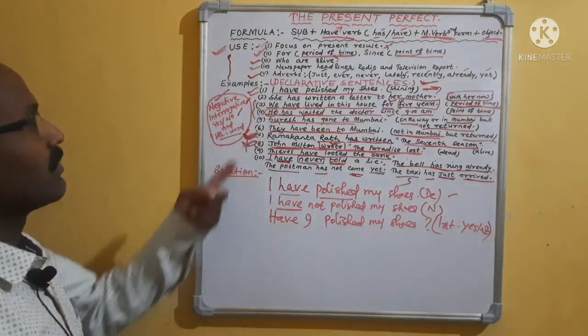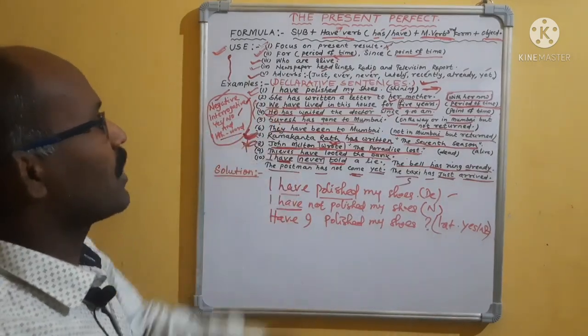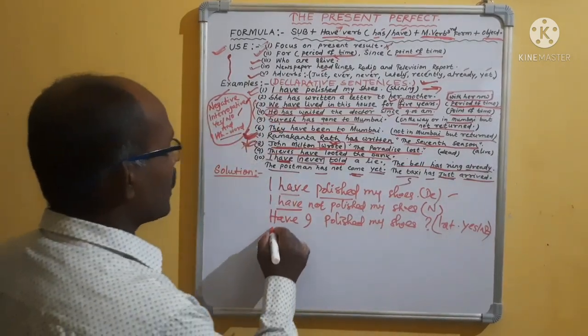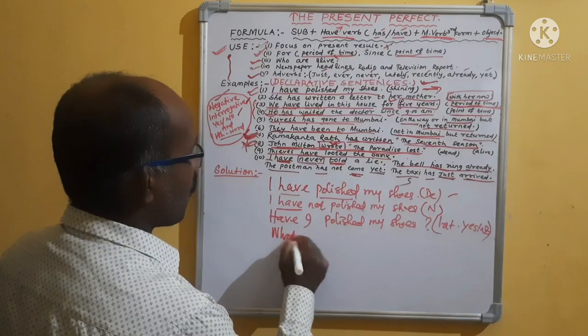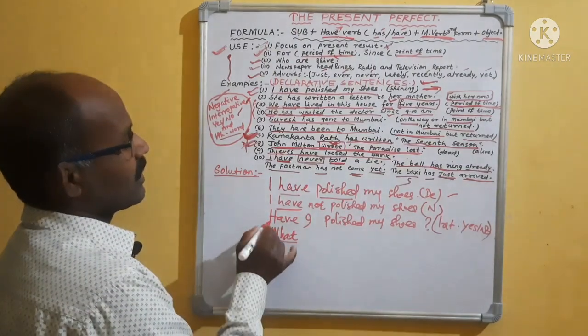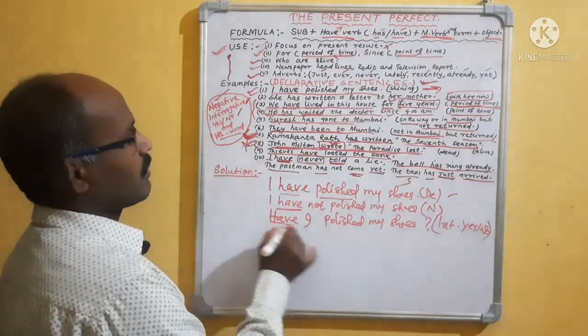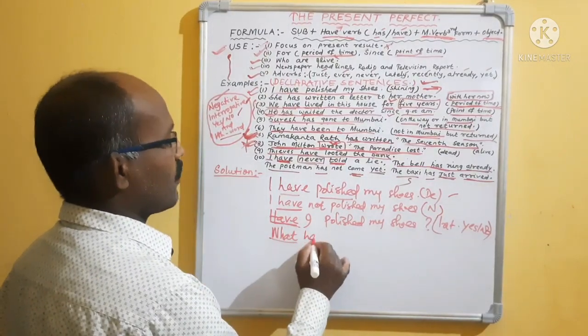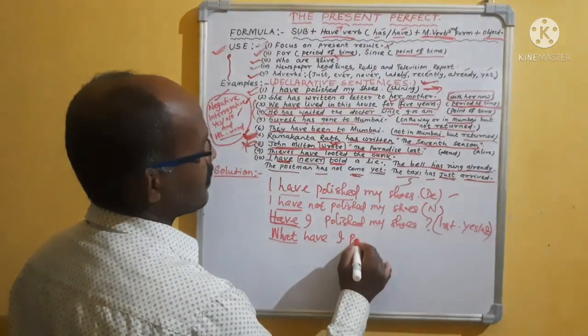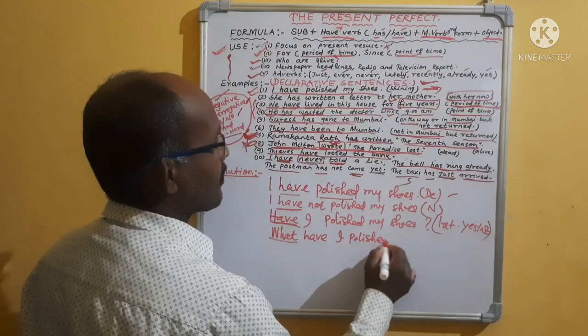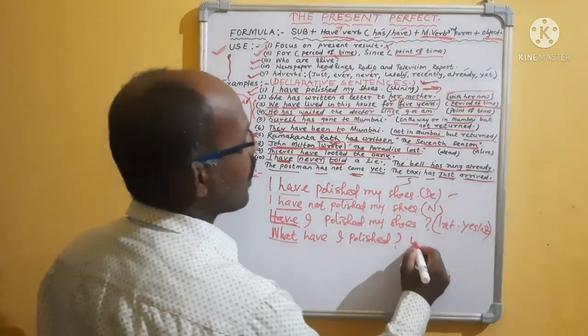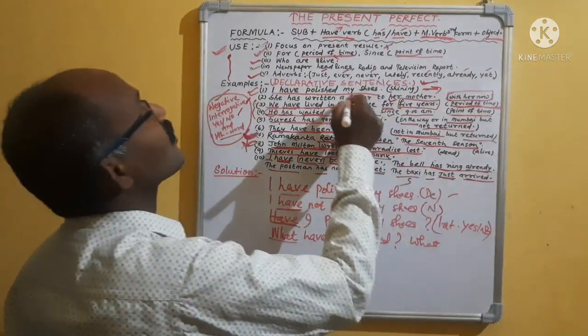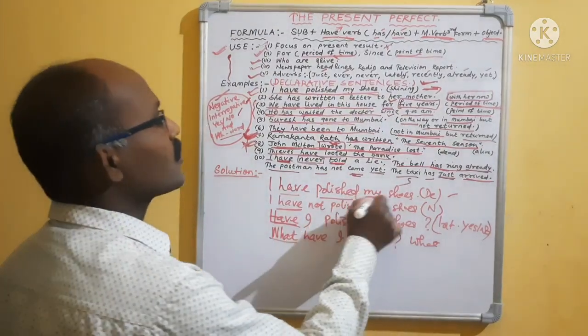Then make a question. "I have polished my shoes." "What have I polished?" The answer will come: shoes. Look, first the WH word came, then the same thing follows after the WH word. "What have I polished?" Question mark. The answer will be "my shoes".